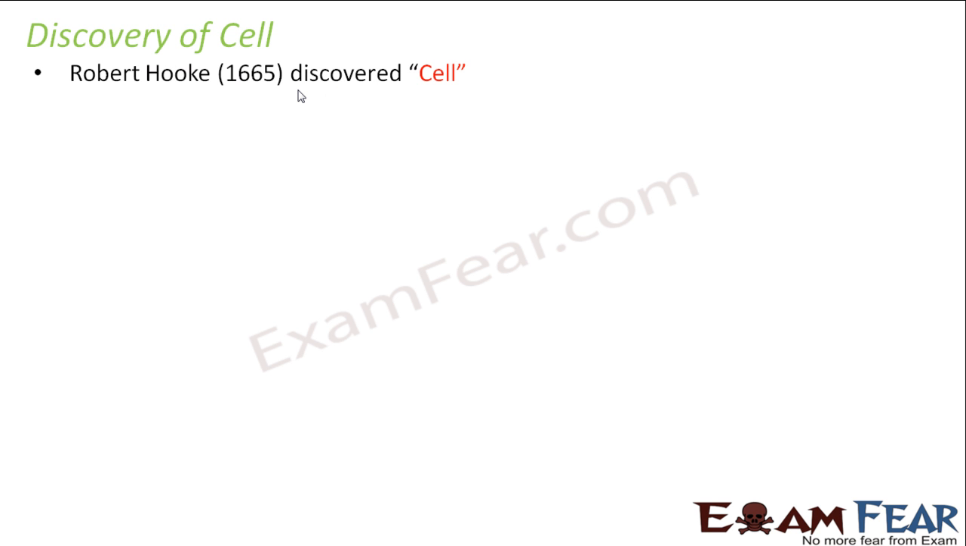So now let us start from the very beginning. How and when was the cell discovered? How did people come to know that every living organism is made up of cells? Quite interesting, right? Let us see who and when discovered the cell for the first time. It was a scientist named Robert Hooke who discovered the cell in 1665.